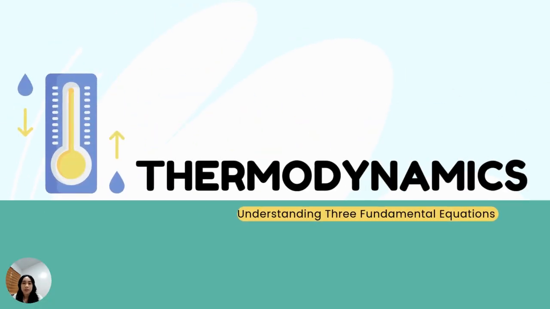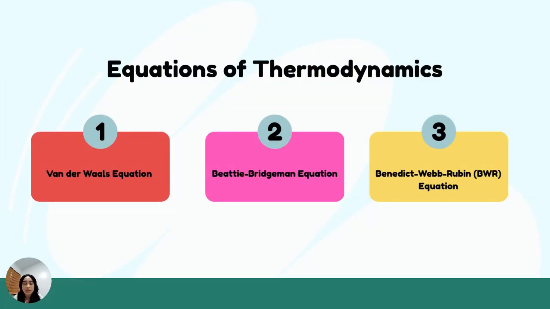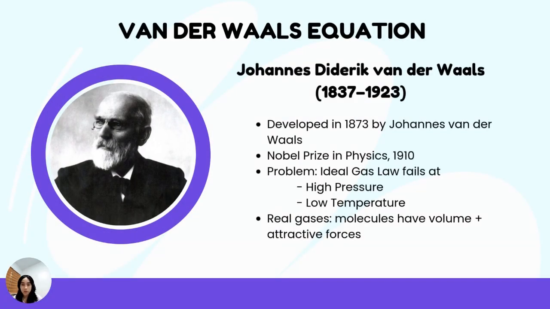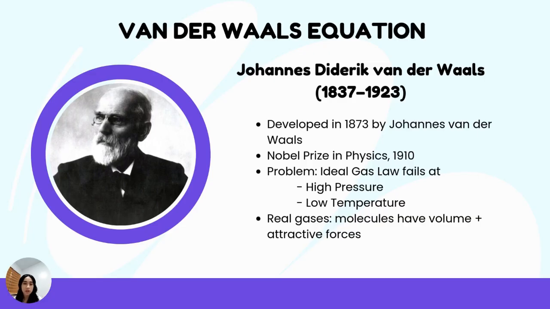Good day, everyone. So, our group will be discussing the three fundamental equations of state for real gases, namely the van der Waals equation, Beattie-Bridgman equation, and Benedict-Webb-Rubin equation. Starting off with van der Waals equation, which is one of the earliest developed equations that improved the ideal gas law. So, a bit of background: the equation was developed in 1873 by Johannes Diderik van der Waals, a Dutch physicist who later won the Nobel Prize in 1910.